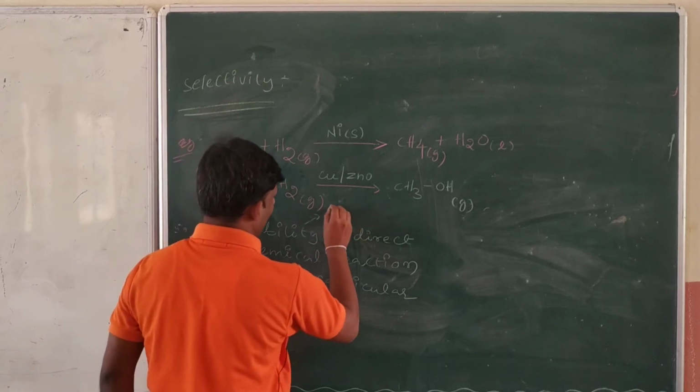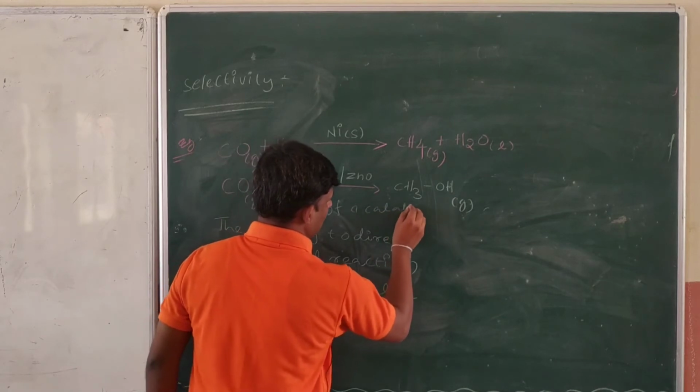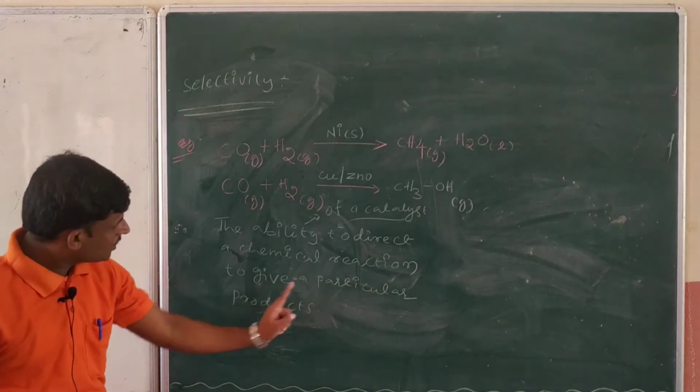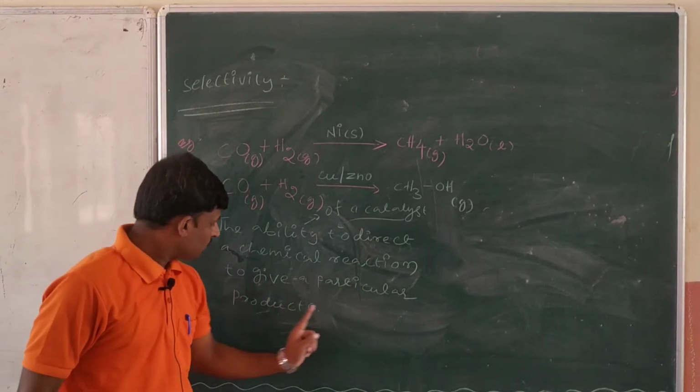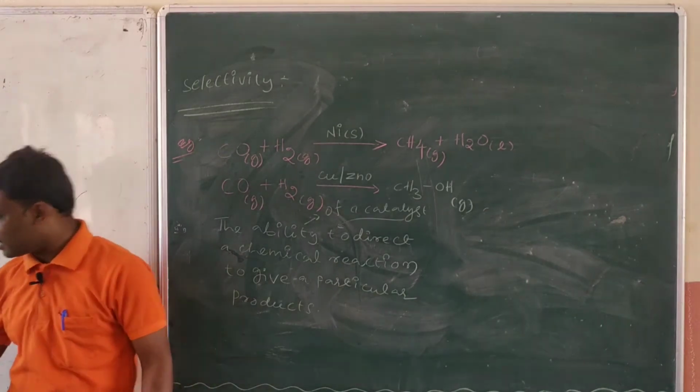I will write some words. The ability of a catalyst to direct a chemical reaction to give a particular product is called selectivity. Suppose I take another example.